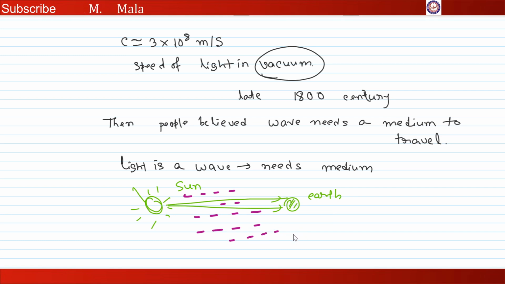And what is that called? That is called ether. So the scientists in the late Newtonian and Galilean era believed that there is some medium between earth and sun, and light travels through that medium. That medium is ether.